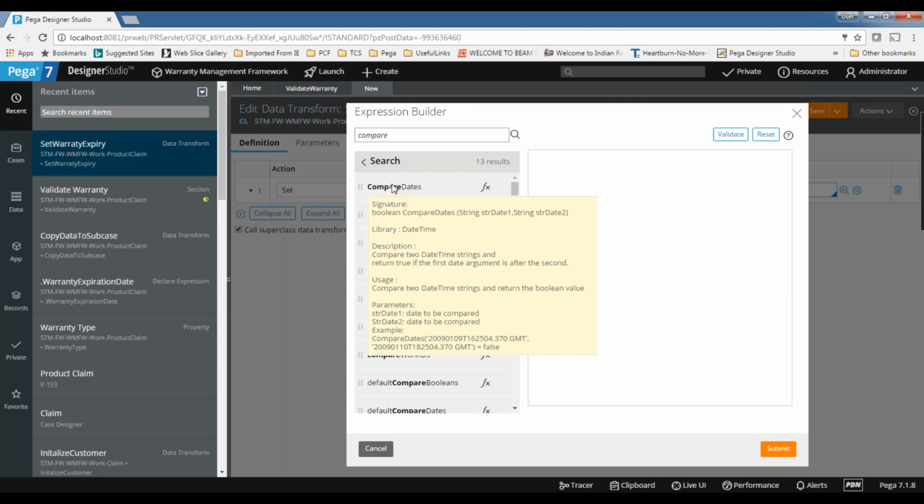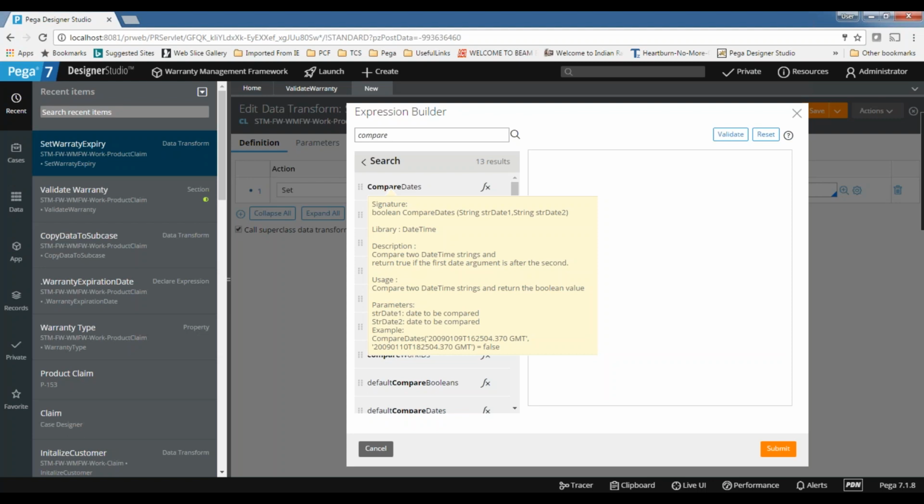Compare two date time strings and return true if the first date argument is after the second date. We want to keep warrant expired as true, warrant expired yes. When you say warrant expired, if your claim date is after the current date, that means your warranty is expired.